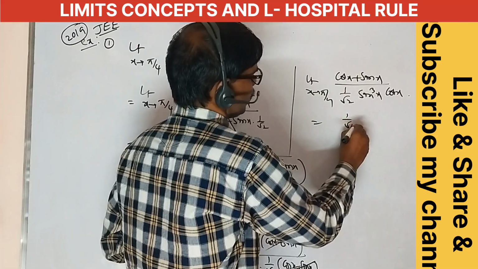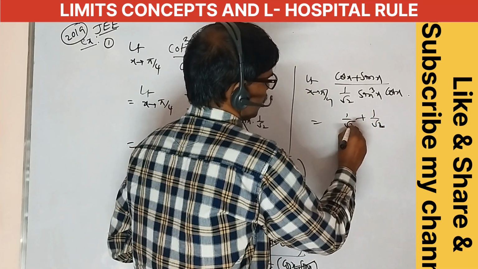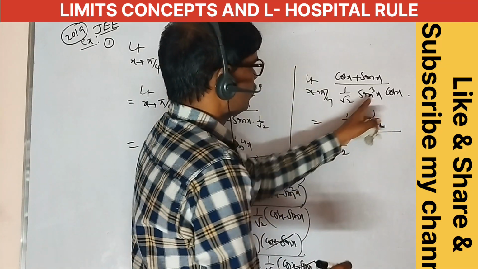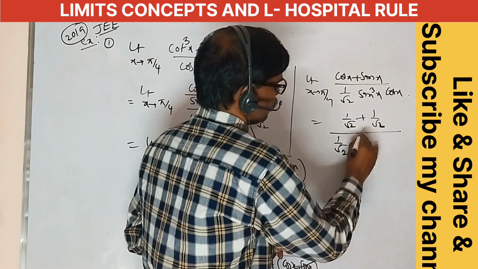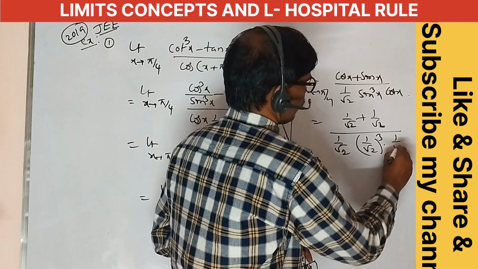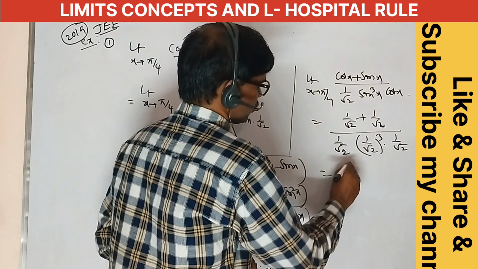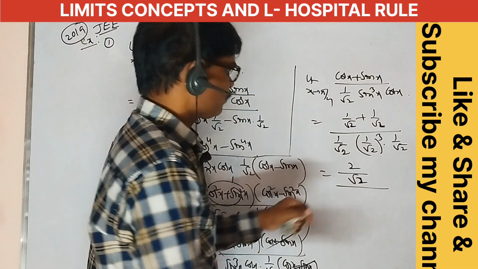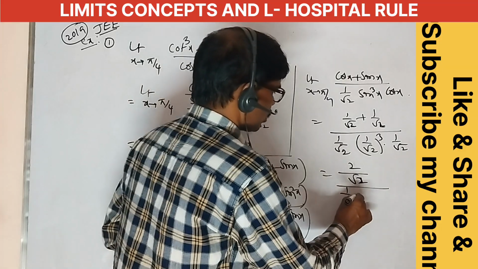Equal to, this is 1 by root 2, this is also 1 by root 2, by 1 by root 2 into sin cube x. Sin pi by 4 means 1 by root 2 whole cube, into cos x, which is 1 by root 2. Okay, here upside is equal to 2 by root 2, by 1 by root 2 into root 2 whole cube.